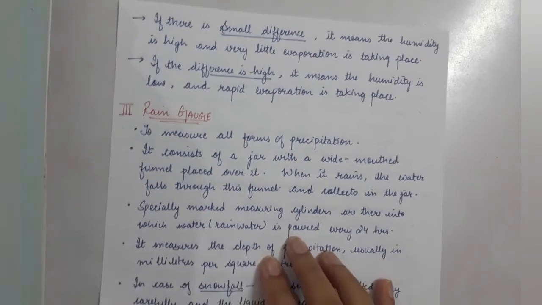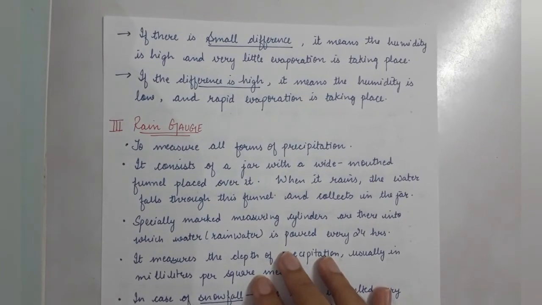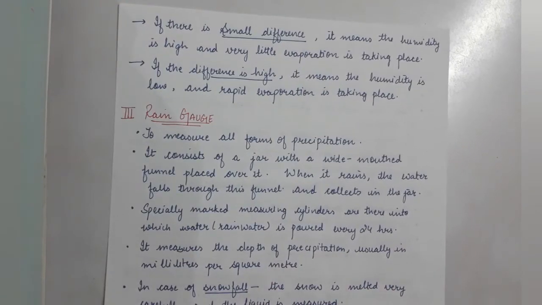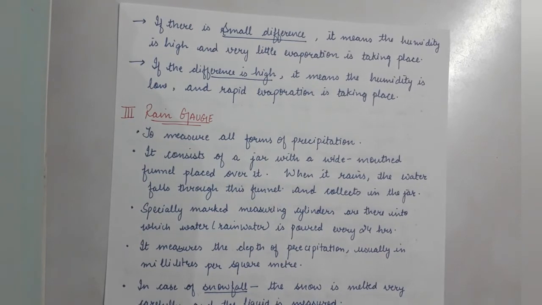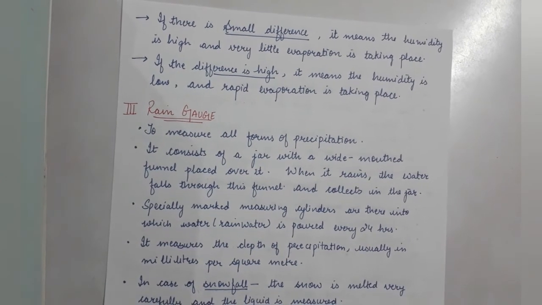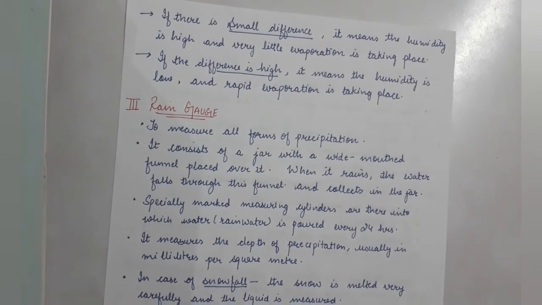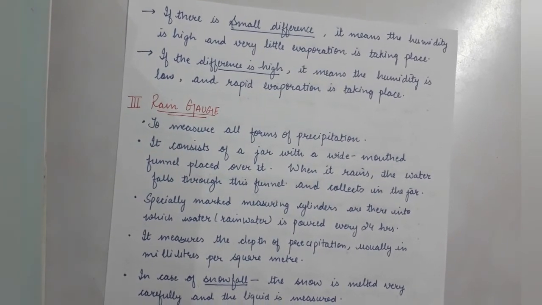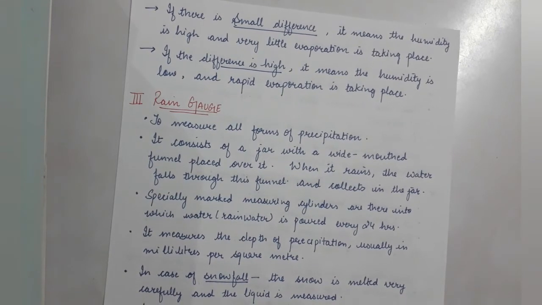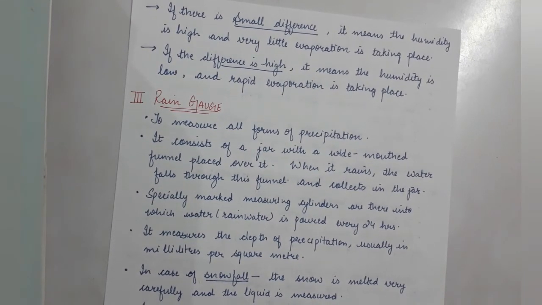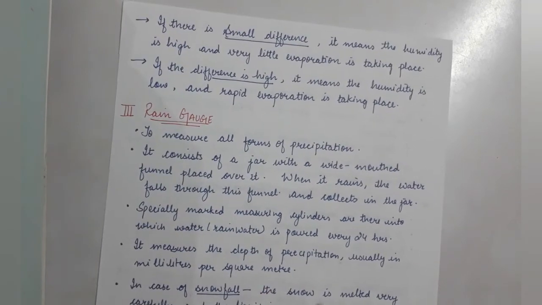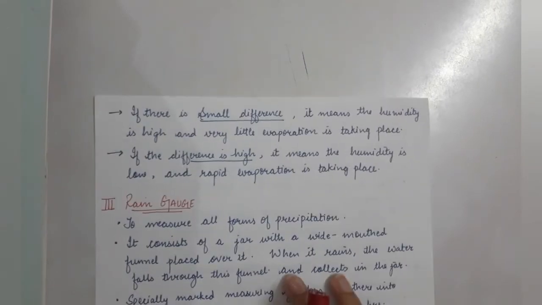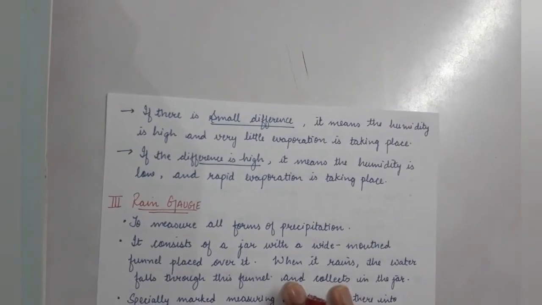The next one is the large difference. If the difference is very high, it means that humidity is low, due to which rapid evaporation is taking place and a rapid cooling effect is there, and the temperature is decreasing. It is easy to think that when the cooling effect is there, the temperature will be less. If there is very little cooling effect, it means very little evaporation is taking place, so there must be humidity already.